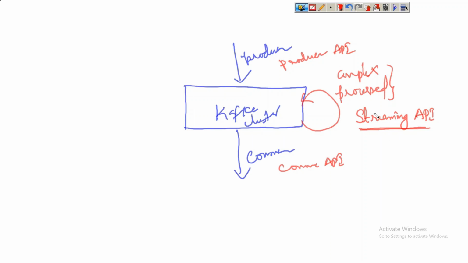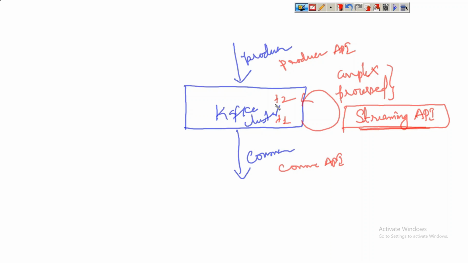So the data in Kafka topics can be processed by using the streaming API. We don't require any Spark or anything. The streaming API will read the data from Kafka topic one, let us say T1, and it will write the data into another topic, let us say T2. It won't send the data to anything outside. It reads from a topic and writes to another topic in the same Kafka cluster.